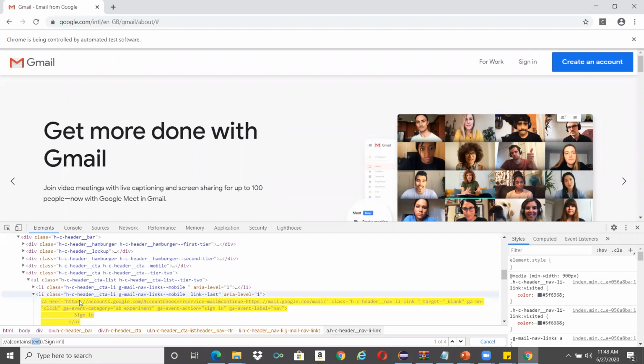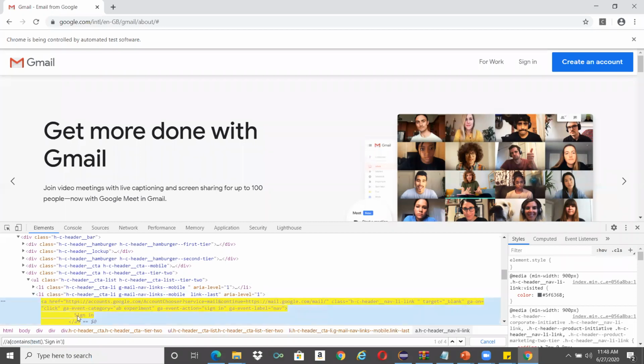So this is the anchor tag. The text of this is the one between the anchor tags. The sign in is the text, so I'm asking it to find the sign in text. Contains means this text contains sign in, and I found it shows 4 matches. But if you wanted to find the first one, you can definitely use some kind of index.